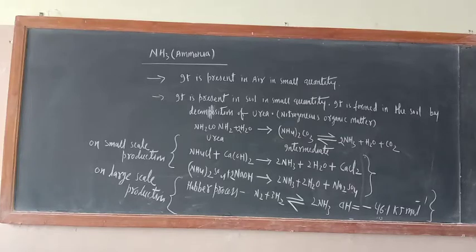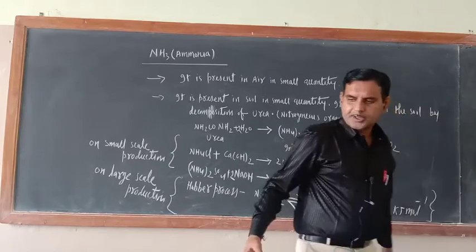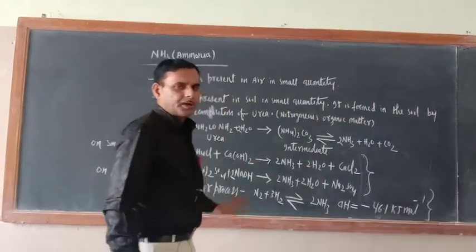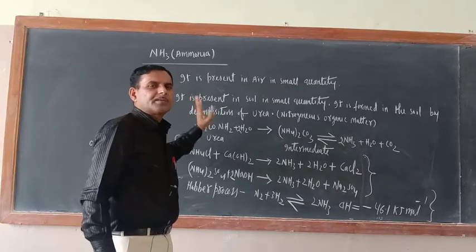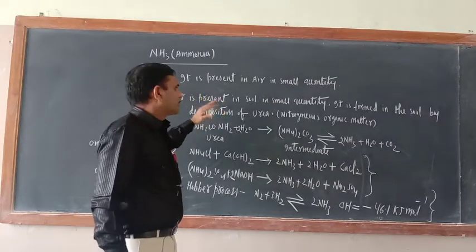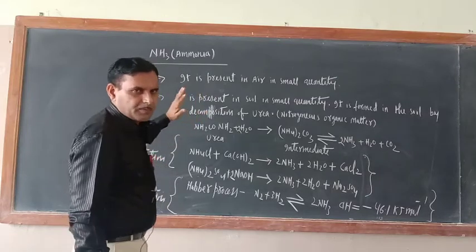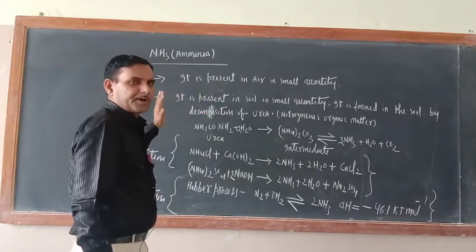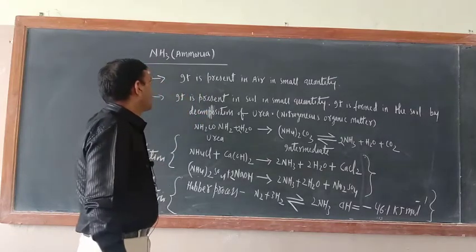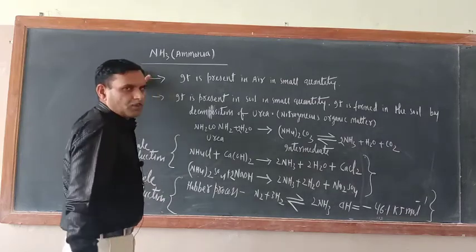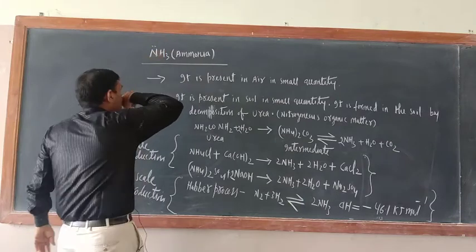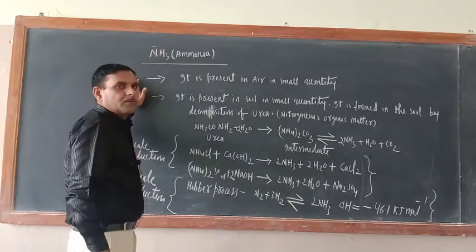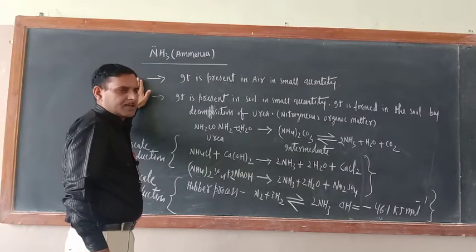So dear cadets, today I am going to teach you ammonia. Yesterday I taught you one of the important compounds of nitrogen, that was nitrogen. So till application of nitrogen I have completed. Today another important compound of nitrogen is there, that is ammonia. Do you know the formula of ammonia? NH3, and in NH3, at the nitrogen atom one lone pair of electrons is there.